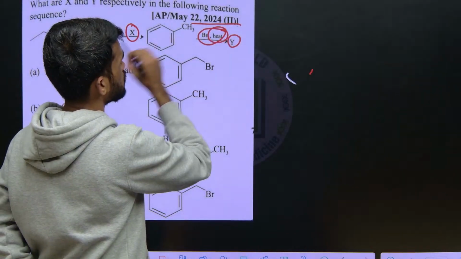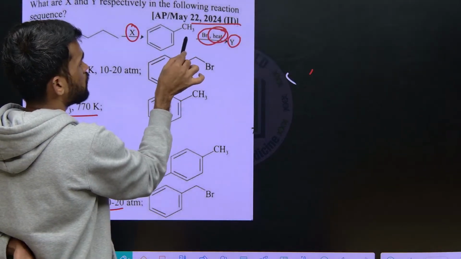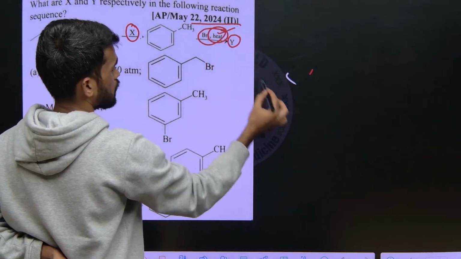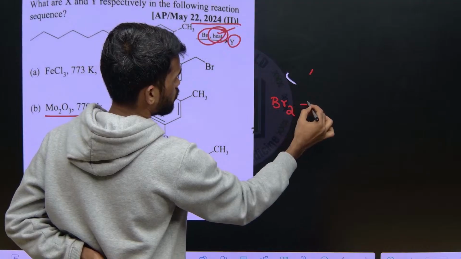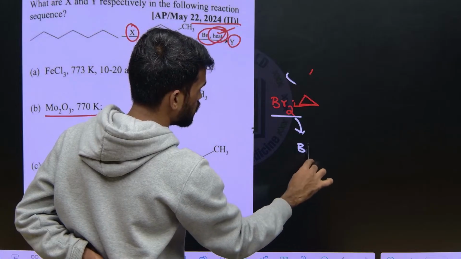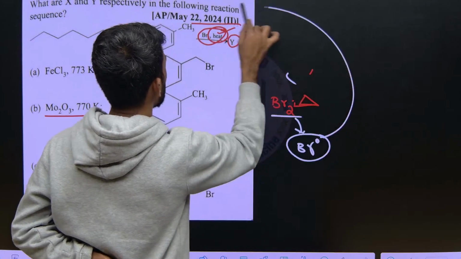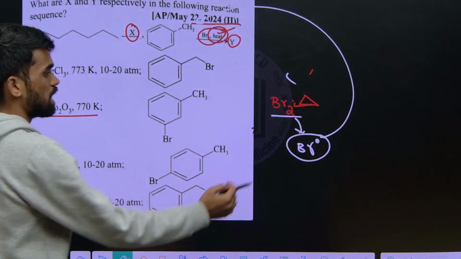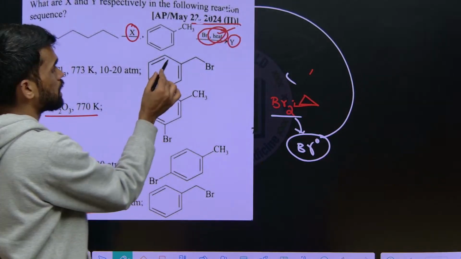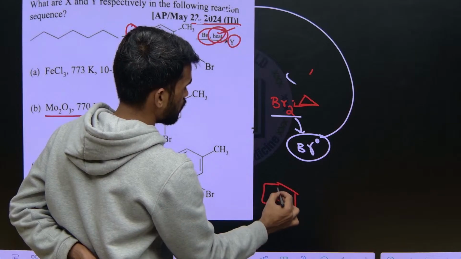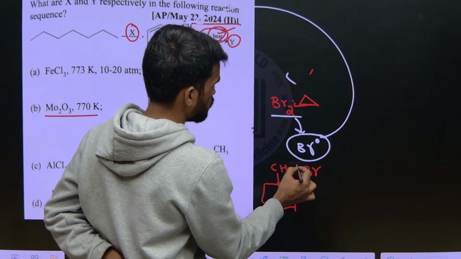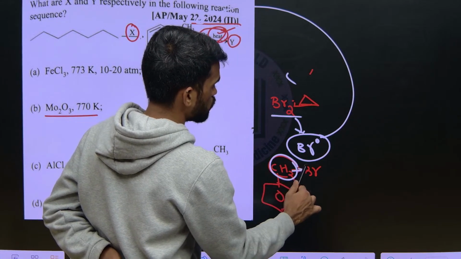And after this, bromine under heating conditions. Now bromine will not attack the benzene ring in presence of heating, since a symmetrical reagent is given with heating condition. What happens is homolytic cleavage of bromine takes place to generate bromine radical. This bromine radical will attack the methyl carbon. If it attacks the methyl carbon, one hydrogen is replaced by one bromine. Therefore, you will get benzyl bromide. At the benzylic position, at this carbon, we will get a bromine, like this.